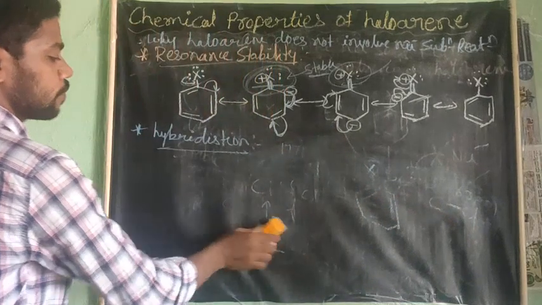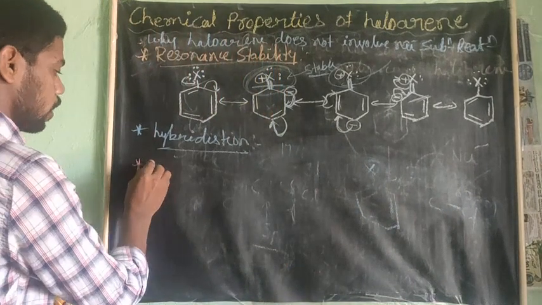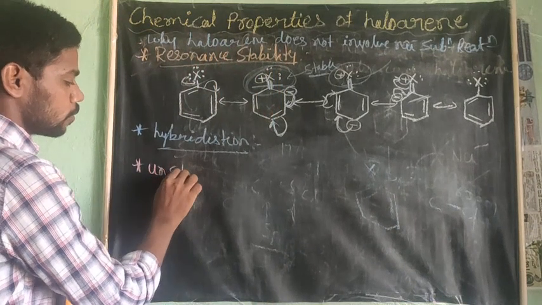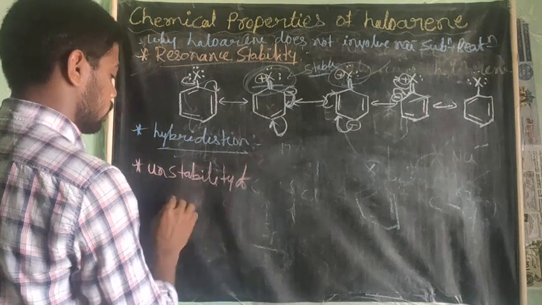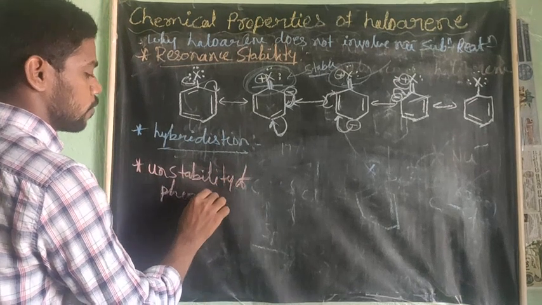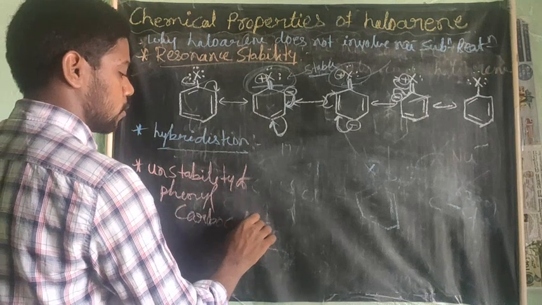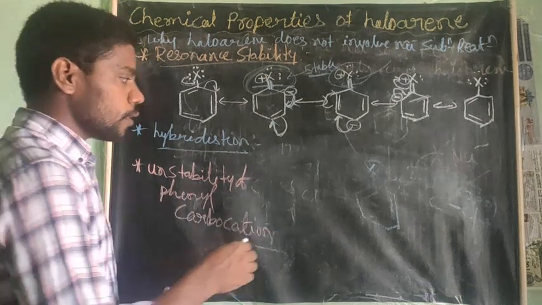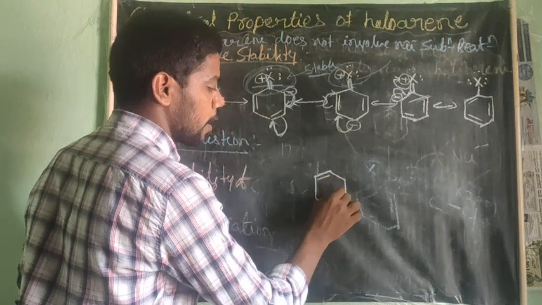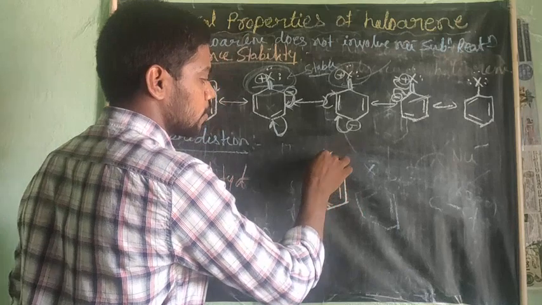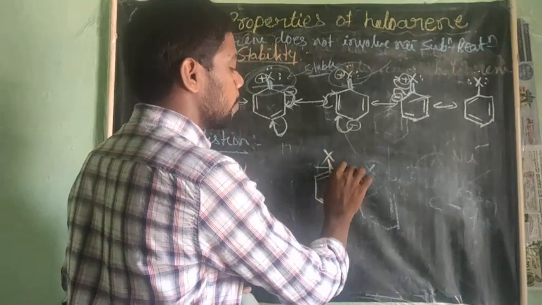And the next reason is instability of phenyl carbocation. You see here, in this haloarene, if you apply some reaction condition, we break this bond.